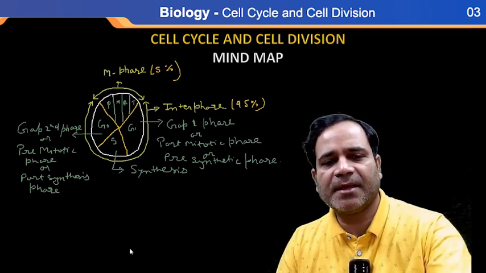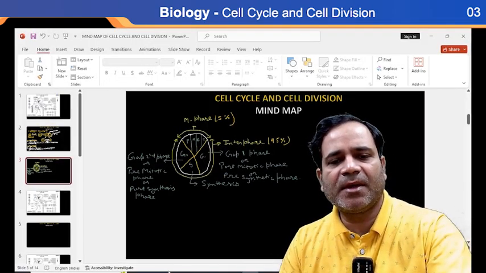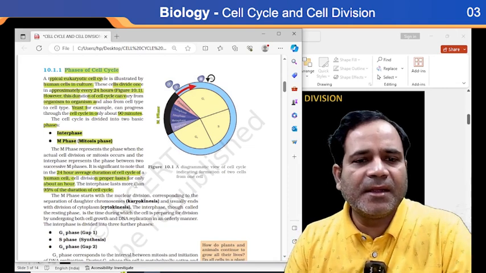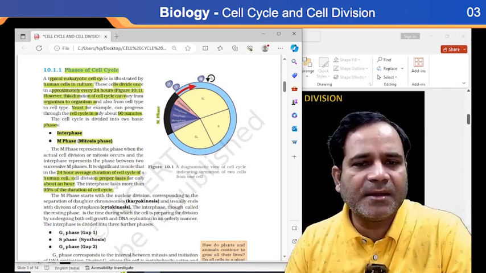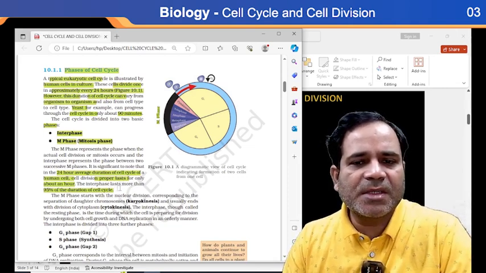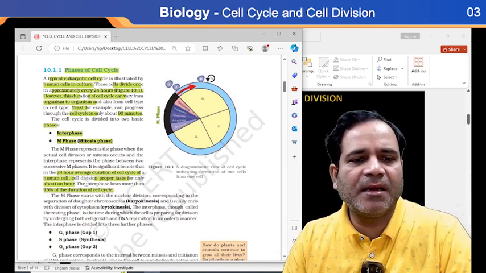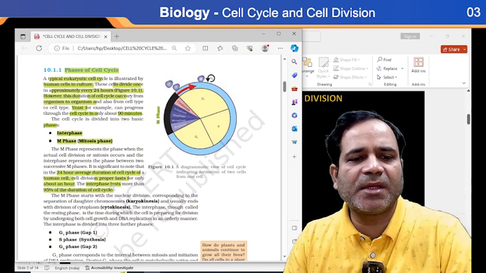This is also written here. 95% of the duration of the cell cycle is in interphase, more than 95%.